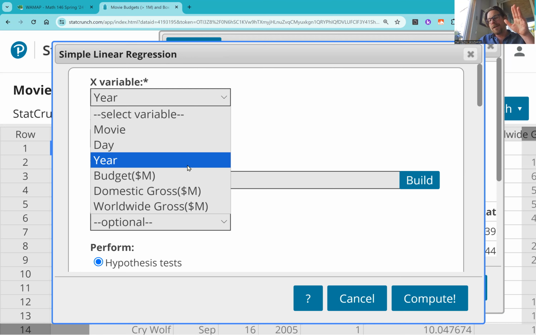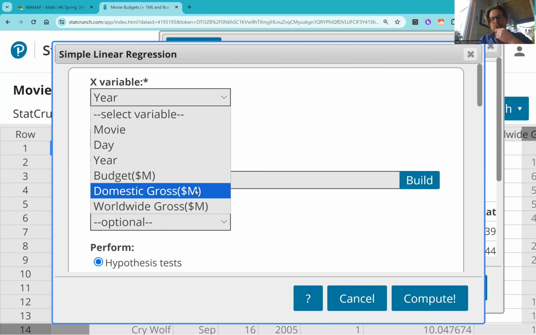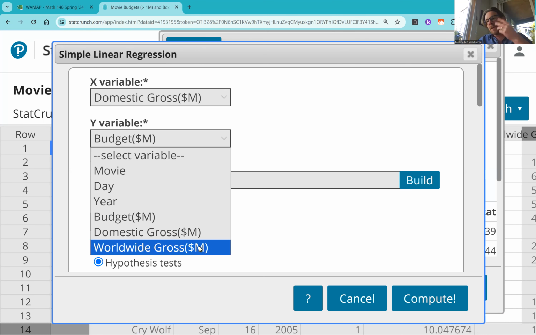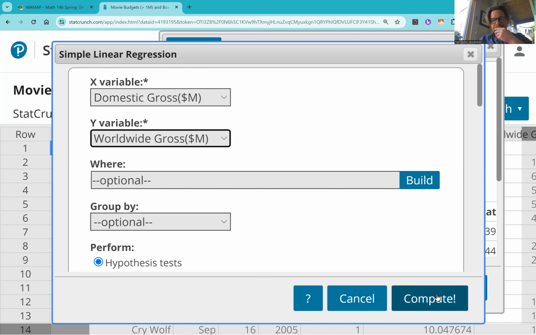Just going to count down from 4, and then I'll get into it. So it turns out that the strongest relationship in this is the relationship between domestic gross and worldwide gross. Let's look at that.